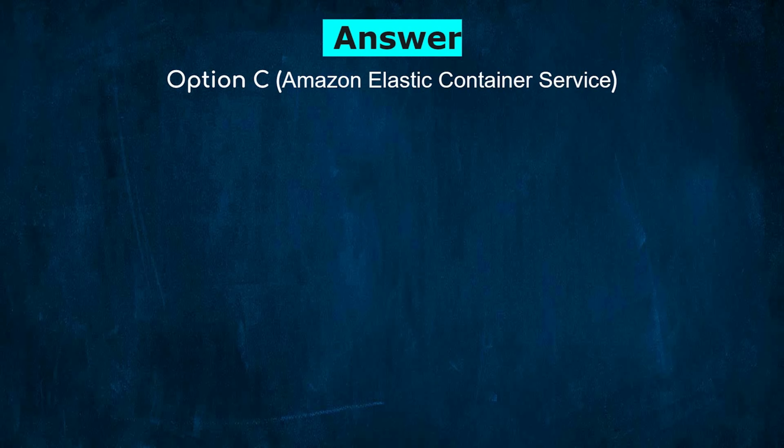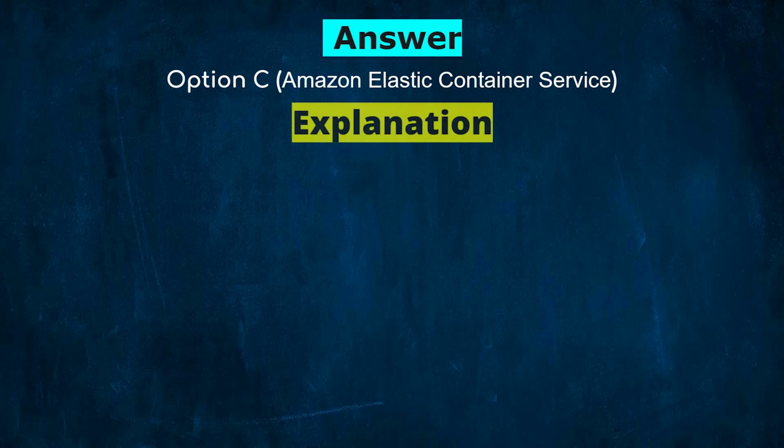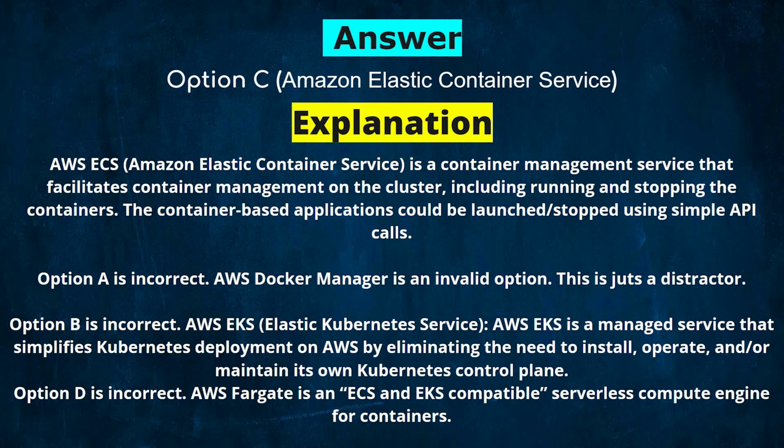Amazon Elastic Container Service. Explanation. AWS ECS is a container management service that facilitates container management on the cluster, including running and stopping the containers. The container-based applications could be launched or stopped using simple API calls. Option A is incorrect. AWS Docker Manager is an invalid option. This is just a distractor.